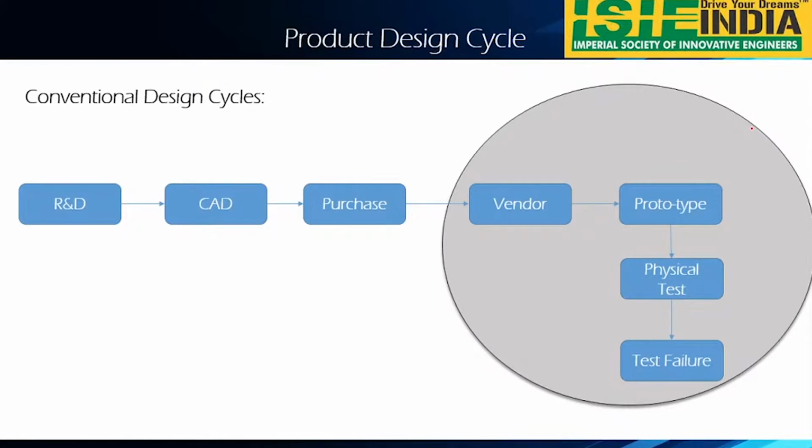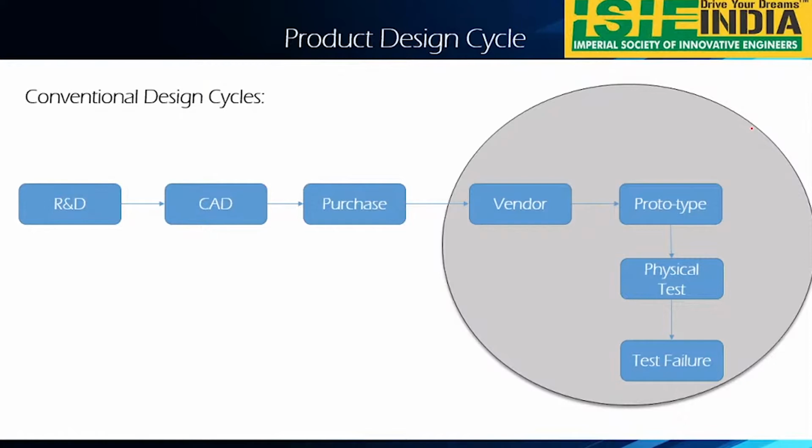So what is this conventional design cycle? Basically, in the R&D process we do the research. After that, we develop the CAD model. Later, we purchase the material as per our requirement. After purchasing the material, we give it to the vendor to make accordingly. Suppose, take an example of a wheel knuckle, like we have the wheel assembly. So I have designed the wheel knuckle.